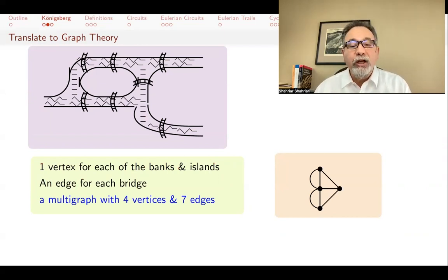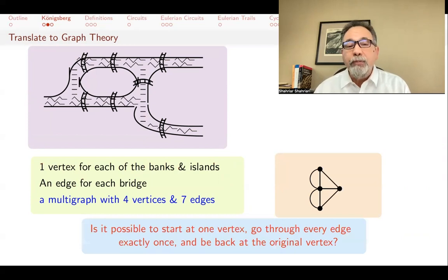And what does the question become? The question becomes, is it possible to start at one vertex, go through every edge exactly once, and be back at the original vertex? And you can answer this very quickly by trying it. Spoiler alert, the answer is no. But the more general question is, how can you answer questions like this for other kinds of graphs?